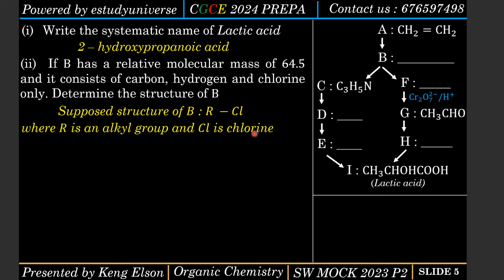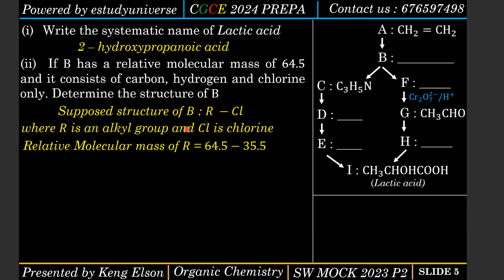And what is an alkyl group? An alkyl group is basically an alkane molecule that has lost a hydrogen atom. So if I begin with methane, methane is CH4. If I want to get an alkyl group, calling it methyl, I'm going to have CH3. I just need to remove one hydrogen atom from methane, and so on and so forth. We are going to see that later. Okay, so this is the supposed structure of my compound B.